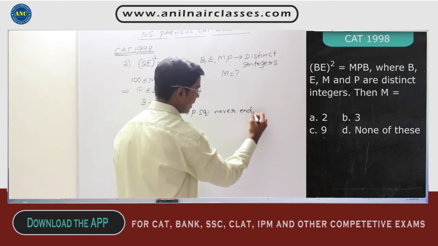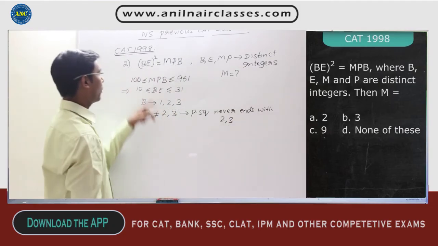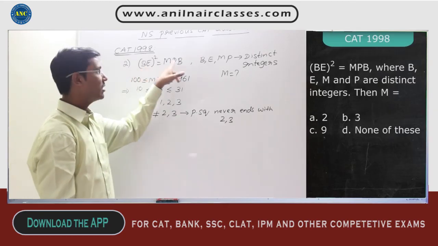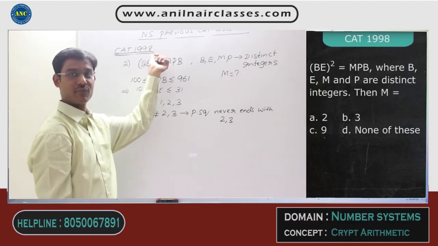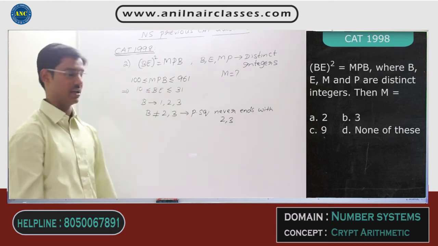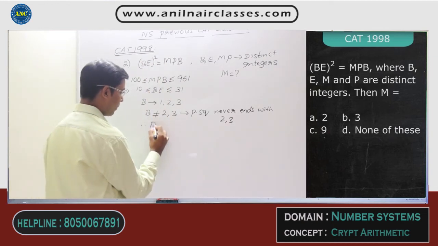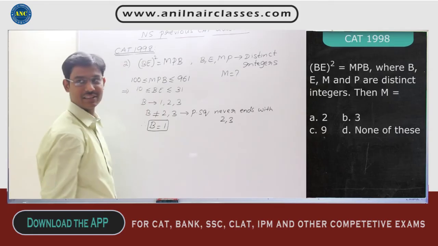Perfect squares never end with 2 and 3. If I substitute B as 2 here, this also becomes 2, and the left-hand side is a perfect square, so it cannot take 2. Similarly, for the same reason, B cannot take 3. That means the only possibility for B is equal to 1.